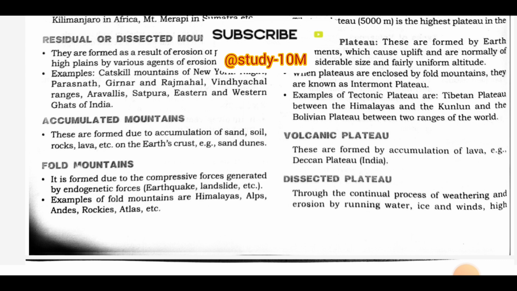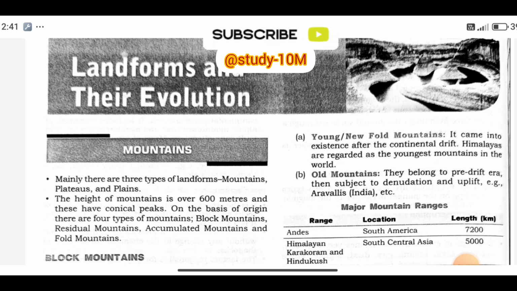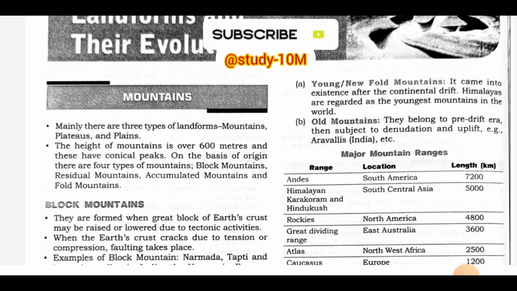Fold mountains. They are formed due to the compressive forces generated by endogenic forces, such as earthquakes, landslides, etc. Examples of fold mountains are Himalayas, Alps, Andes, Rockies, Atlas, etc. Young new fold mountains came into existence after the continental drift. Himalayas are regarded as the youngest mountains in the world. Old mountains belong to the pre-drift era, then were subject to denudation and uplift, such as the Aravallis. Major mountain ranges.